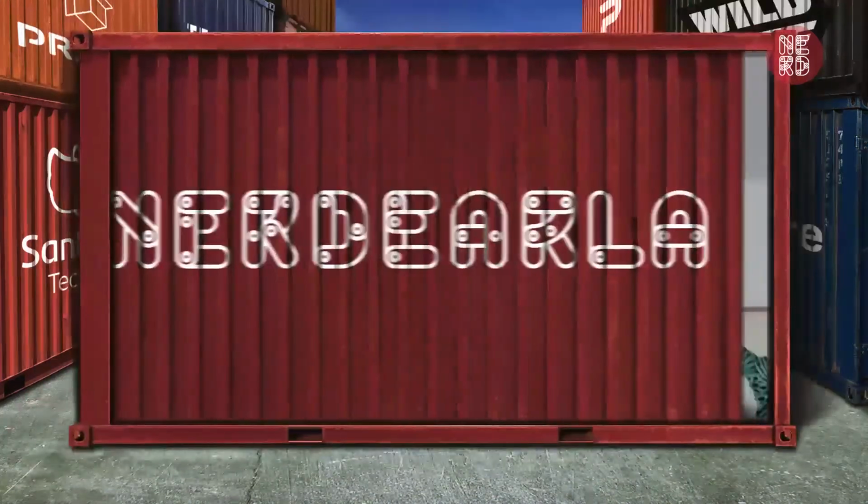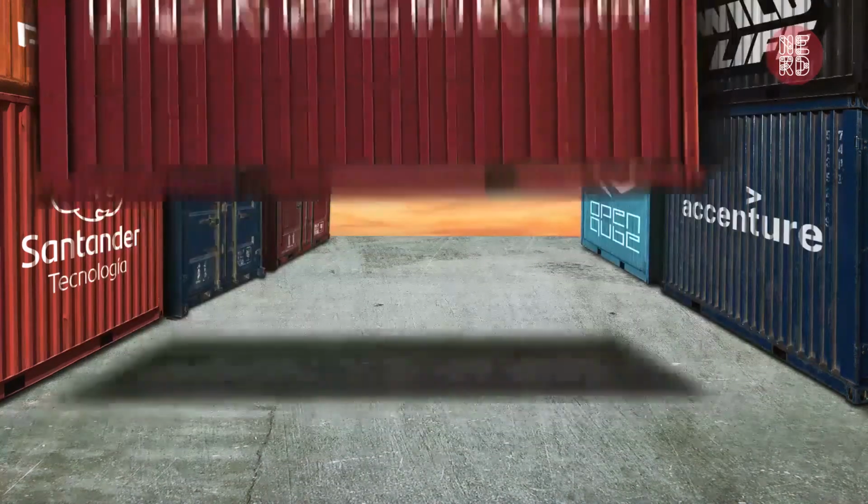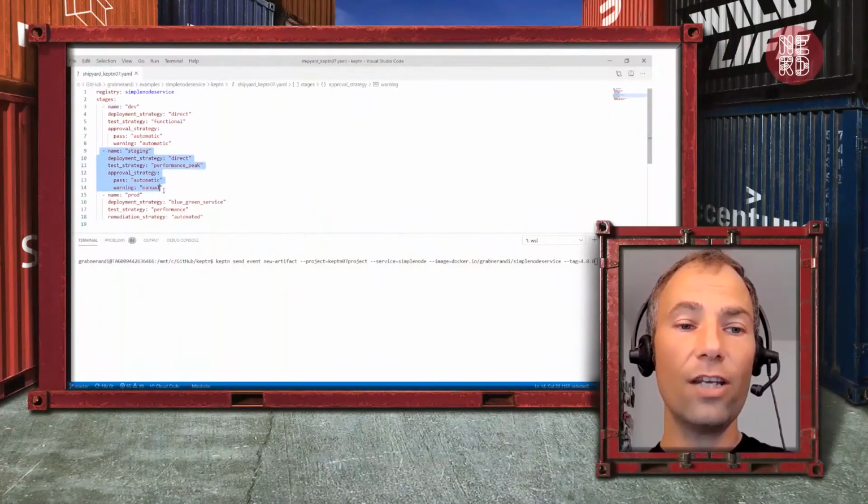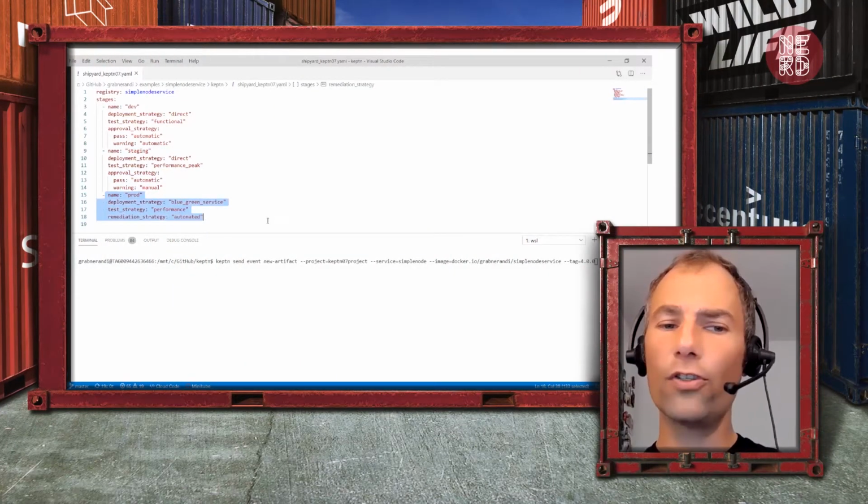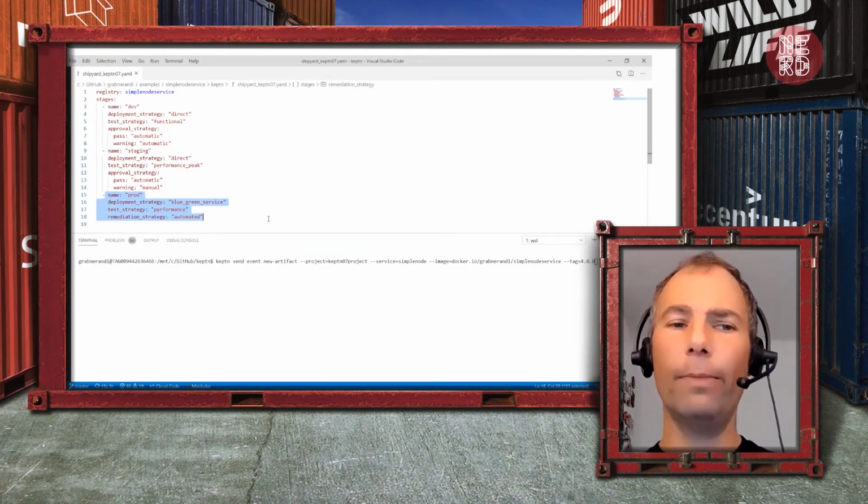So let's have a quick look at my demo. I have Keptn installed on an EKS cluster. I have a project that is specified like this. Remember, this is the dev stage, this is staging, and this is prod. This is my whole process definition, my whole pipeline file, basically.